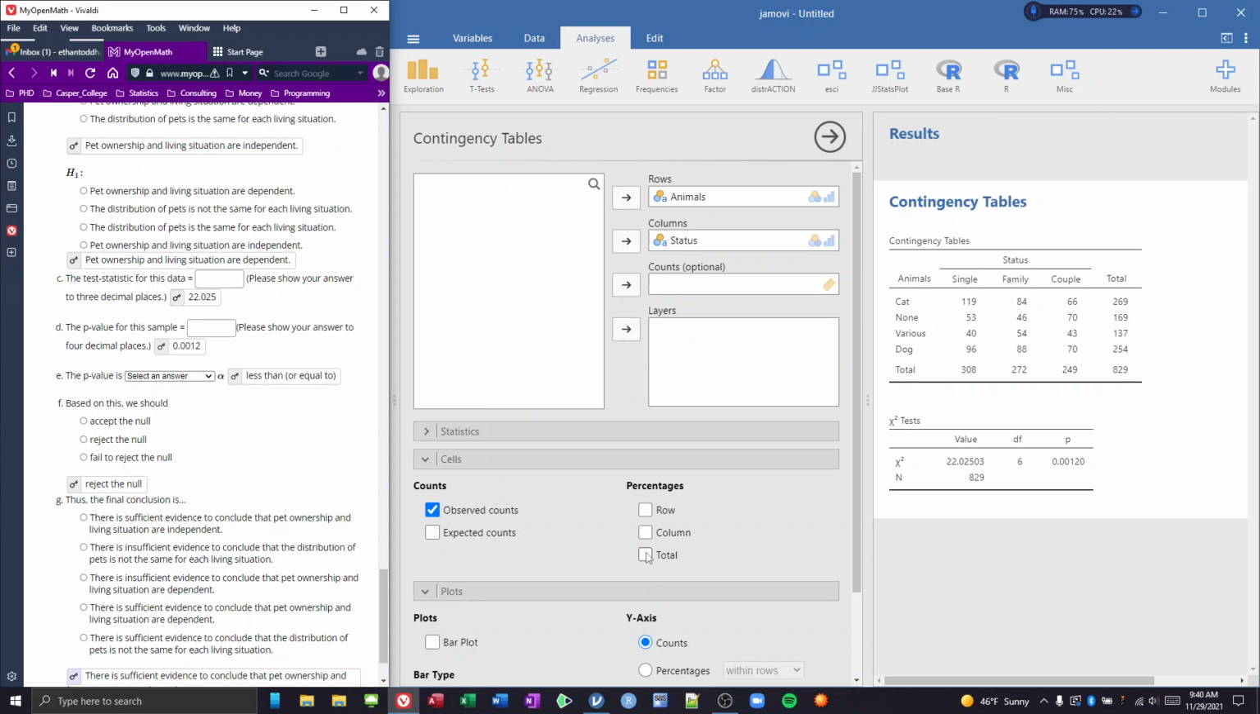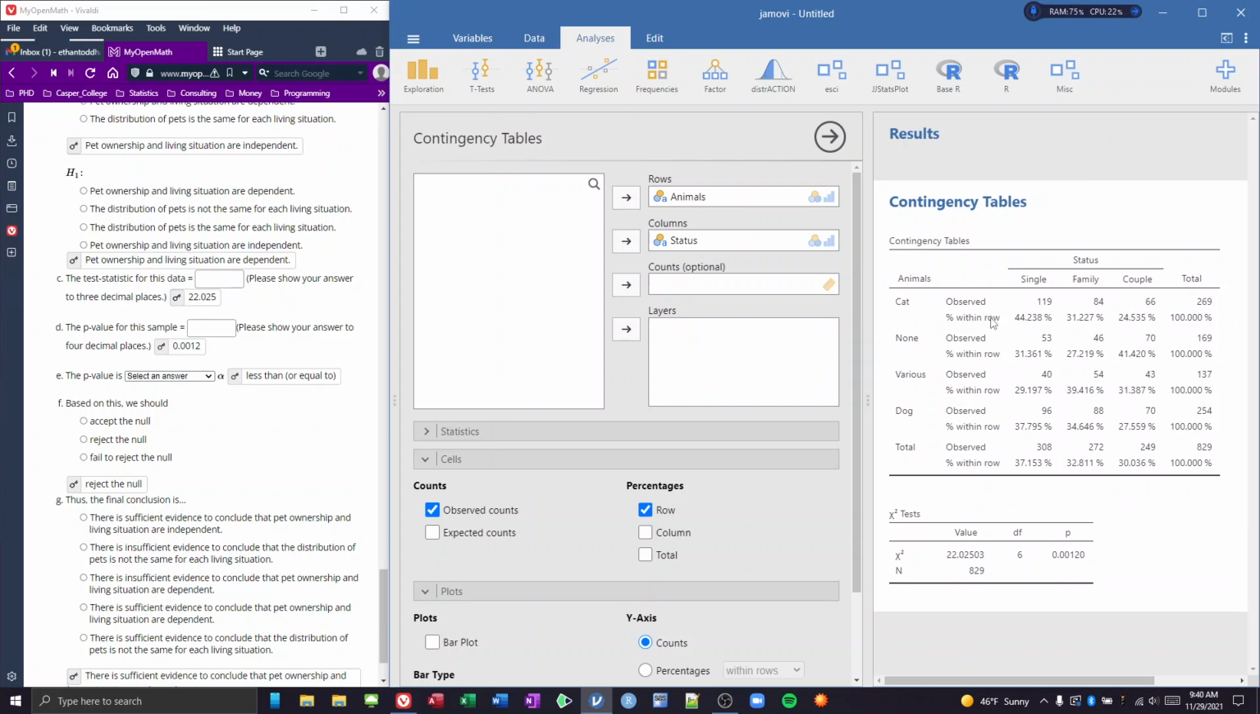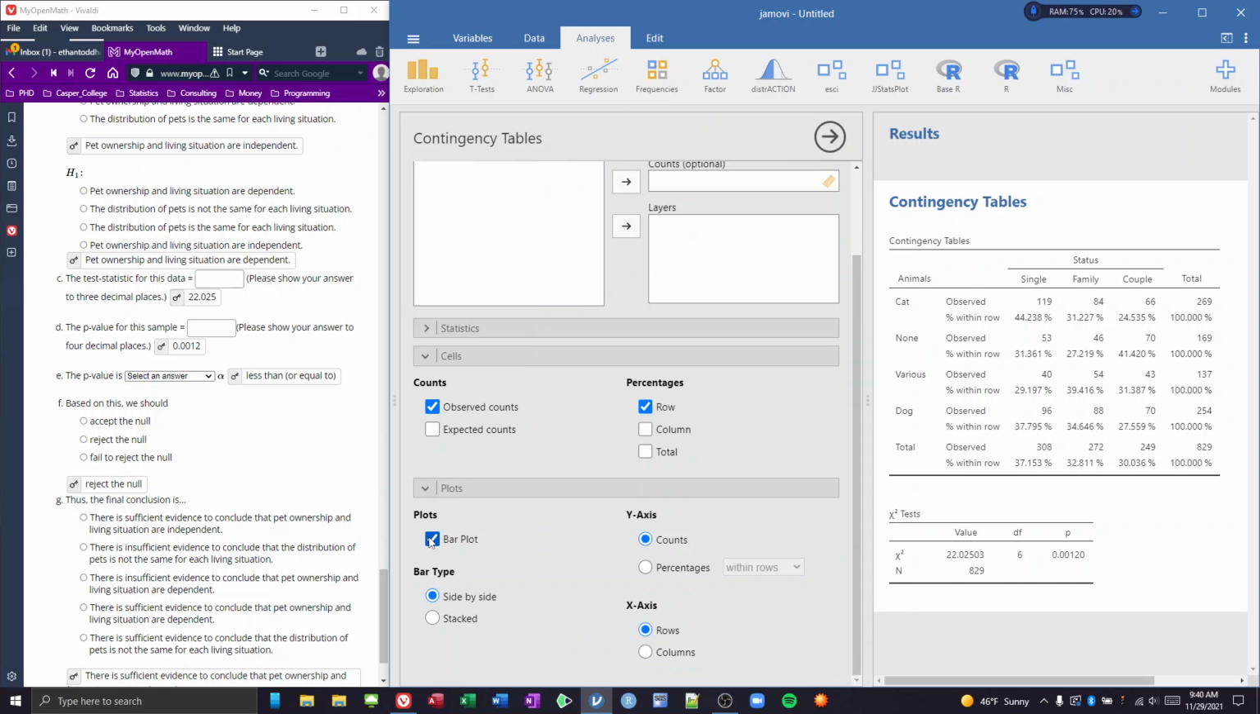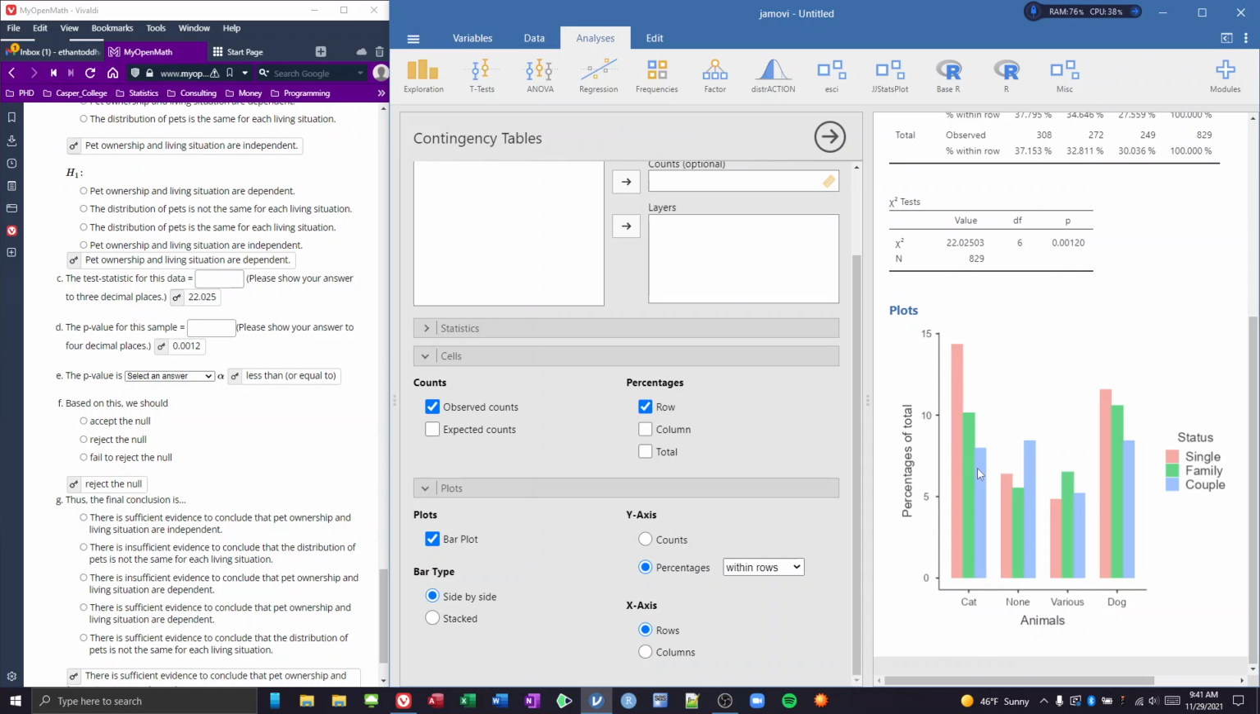So we could see, okay, are these cats? If there were no dependencies, I would see the cat percentages and the none and the various and the dog percentages, and they should show some similarities between all of them. Let's look at a bar plot. This is probably going to be the easiest way to help us out. Let's do a bar plot and let's do percentages. Okay, so we see the cat goes down like this. We see none, we see the various, and we see dogs.